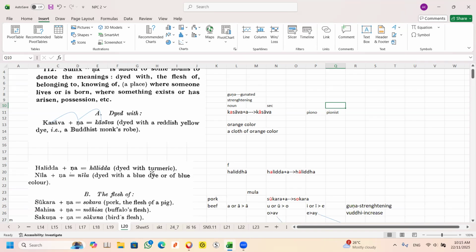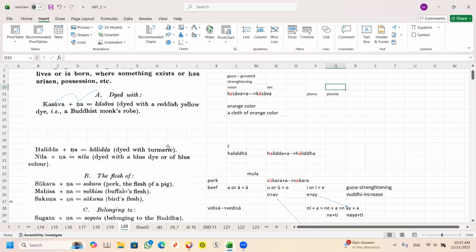Dye with that means you take something, you put turmeric. Turmeric color is yellowish. So whenever it becomes a turmeric color, then you have to strengthen this by adding an A to here. So for orange color, you put an A here, then this A is strengthened. So whenever you see this secondary relative, that means something has orange color, turmeric color, yellowish color, or dark yellowish, that's called turmeric. So the function of this is secondary.